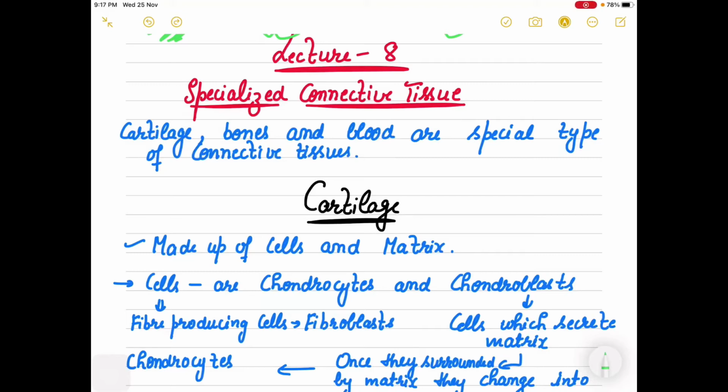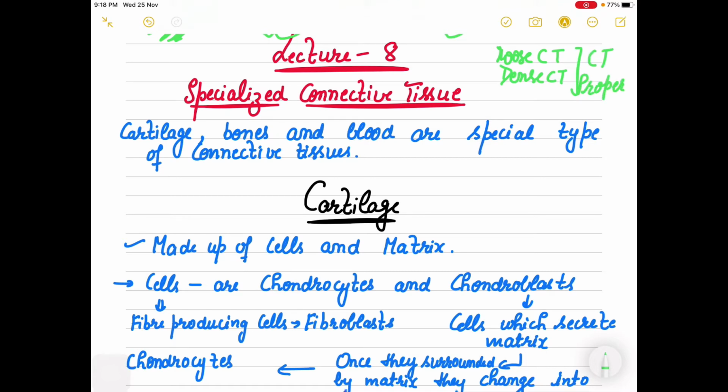Okay, so now continuing with our lecture, that is with the same connective tissue. We have finished two connective tissues now. One is the loose connective tissue, and we know each and every detail about it, and the second is the dense connective tissue. These two make up your connective tissue proper, right?